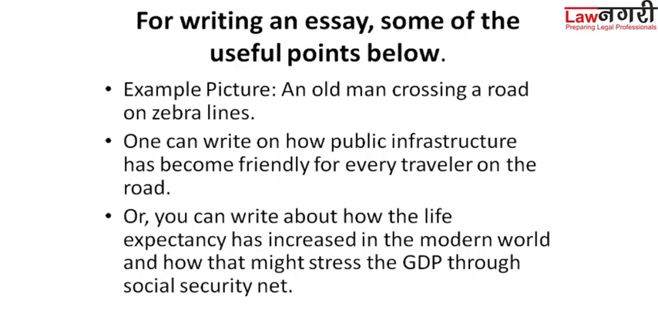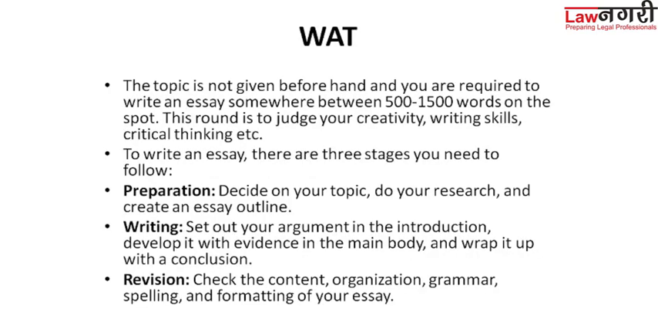For example, you are given a picture that contains an old man crossing a road on a zebra line. So what will you write about that picture? One can write on how public infrastructure has become friendly for every traveler on the road. You may also write about how life expectancy has increased in the modern world, and how that might stress the GDP through the social security net.